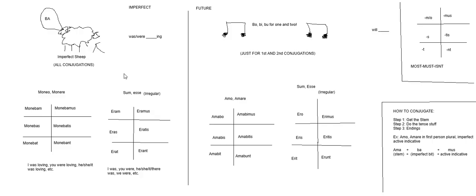We also have sum, esse, which is irregular, means to be. These are just forms you have to memorize. I will say though that they are very important to memorize. When we look at the future perfect and the pluperfect, you will need to know the imperfect and future forms of sum, esse. So these must be memorized, if not for their own sake, at least for your ability to do well later in the year. You need 100% to know these.